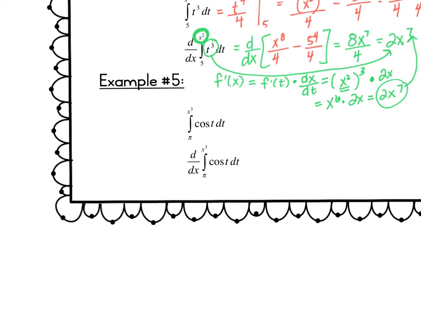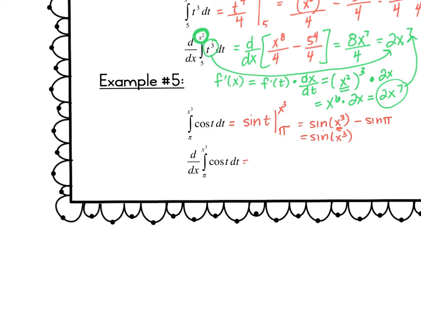So for the last one, the antiderivative of cosine is sine of t evaluated from pi to x cubed. And so this will be sine of x cubed. Notice that I'm going to have a special value there, minus sine of pi. Well, sine of pi is going to be 0. So my final value is going to be sine of x cubed.